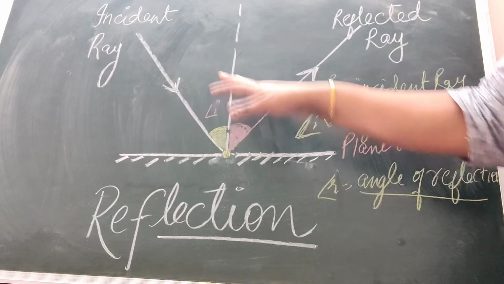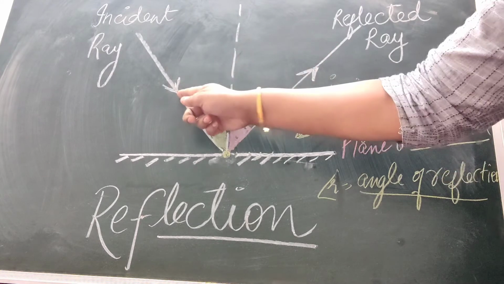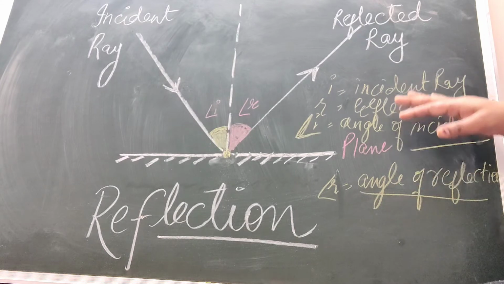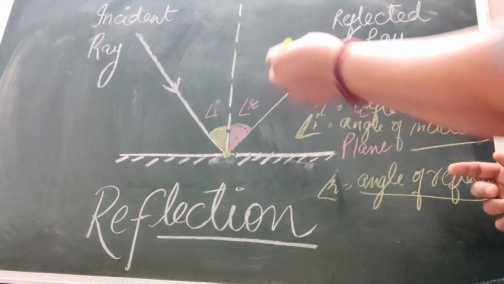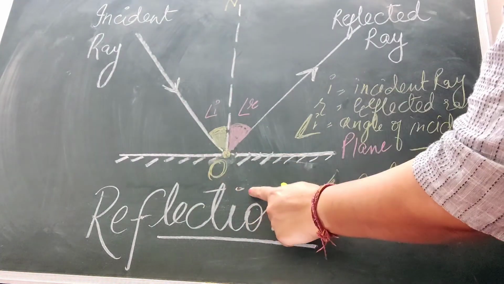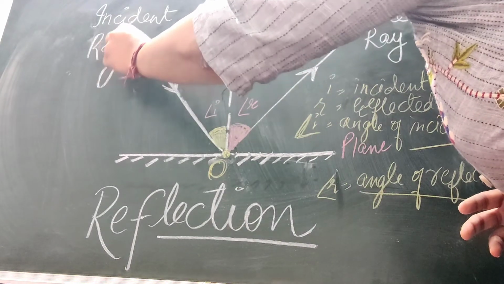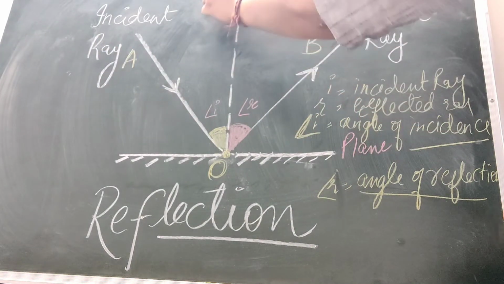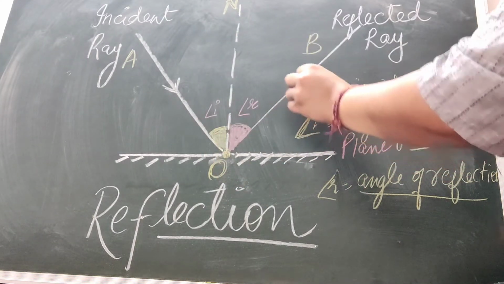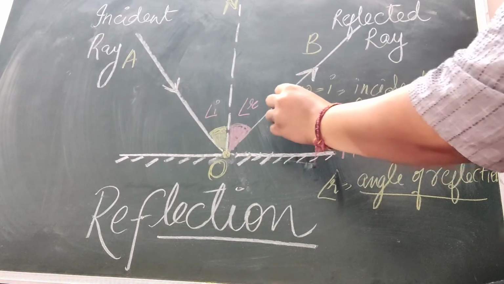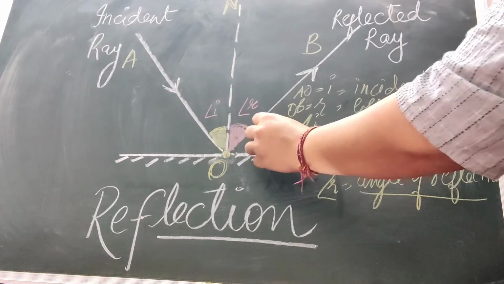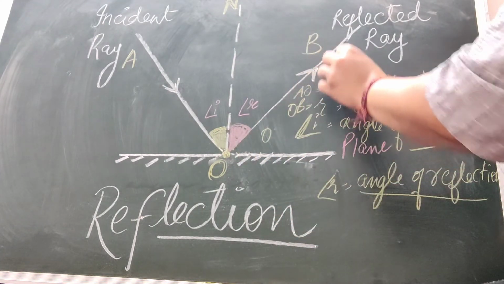Once you have drawn the diagram, labeled everything, defined incoming and outgoing rays, very important, then write down in the end the corner points, right? So you can write these names. Many books write the diagram with O, mark this with O. This is A, this is B, this is N. So you can say AO is the incident ray, OB is the reflected ray, right? And what is ON? ON is the normal.